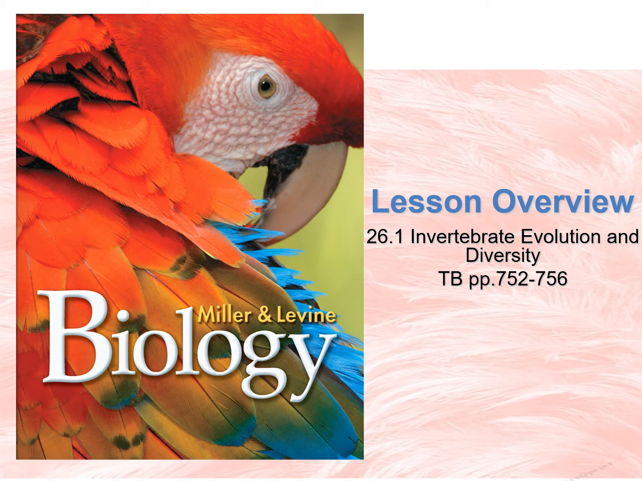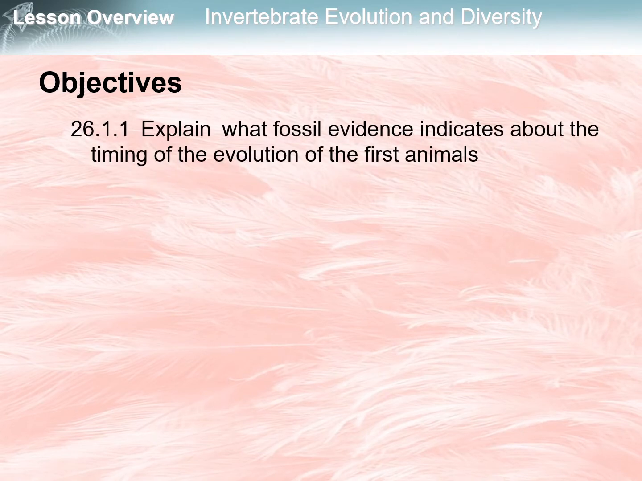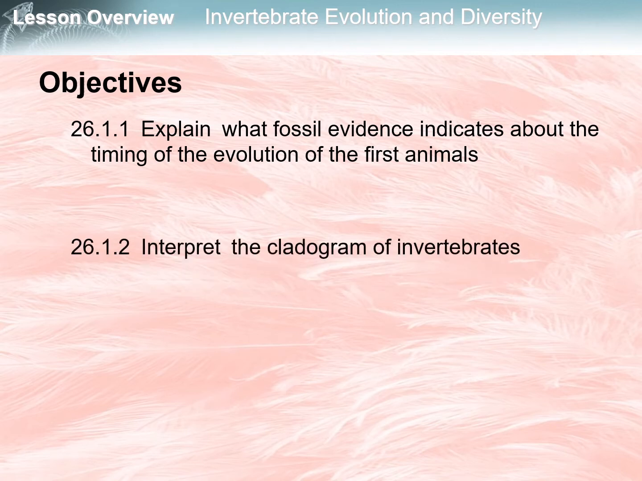Hi everyone, this video is about Chapter 26, Lesson 1, Invertebrate Evolution and Diversity, found in textbook pages 752 to 756. For our objectives, you should be able to explain what fossil evidence indicates about the timing of the evolution of the first animals, and interpret the cladogram of invertebrates.